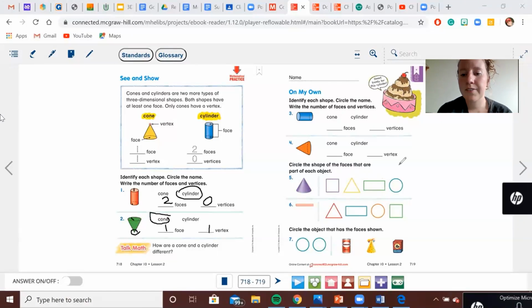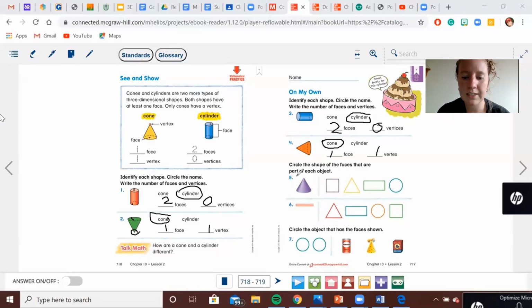Awesome. Identify each shape, circle the name, write the number of faces, just like we did before. How about number 3? Is number 3 a cone or a cylinder? It's a cylinder. And I can look from my work before that a cylinder has 2 faces and 0 vertices. What shape is this? Good, this is a cone. And I can see from my work before that a cone has one face and one vertex.